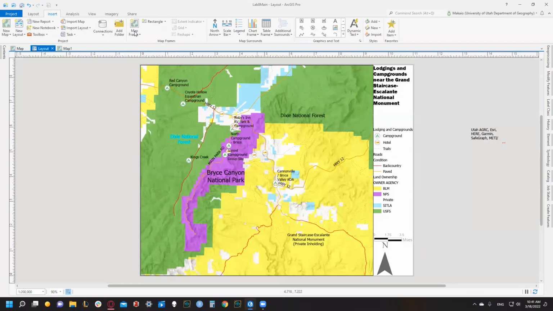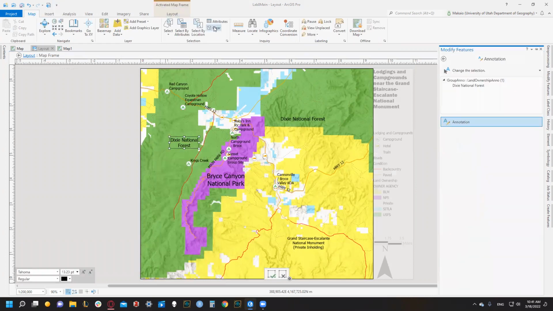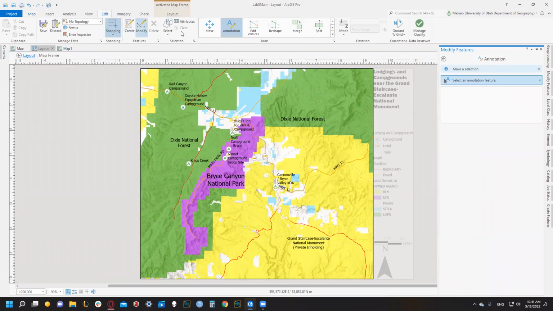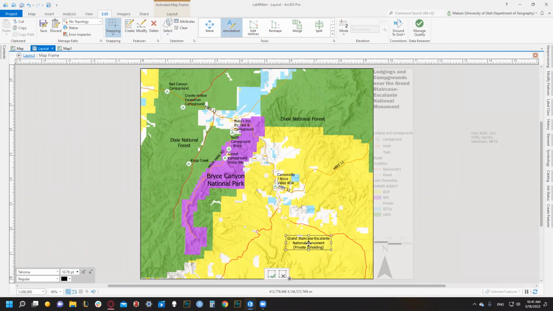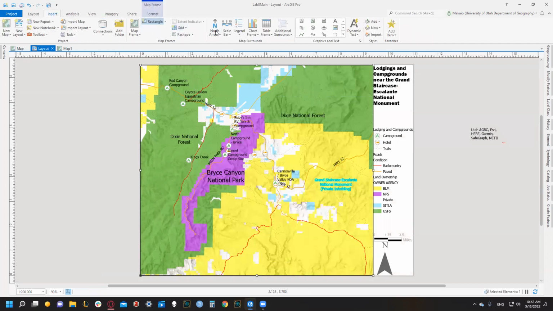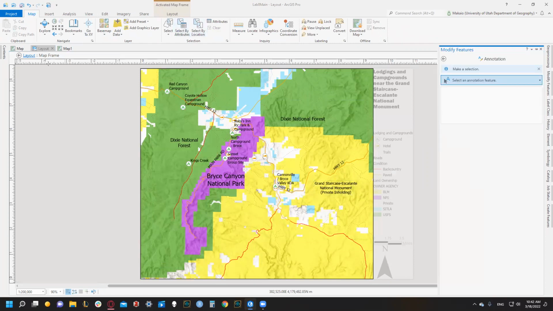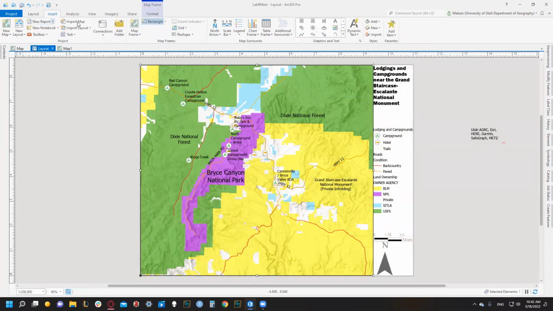And then we're gonna go to our insert banner, our map frame. We're gonna go to map 1 and we'll move that one first actually. Ooh, I have an active Dixie. Let's clear. Okay, so I'm just gonna move my Grand Staircase Escalante up a little bit so we can put our inset map down here. Remember to save all edits. Then click this back button to get out of this activated map frame. Oh, it's still selected. Clear and back. There we go.